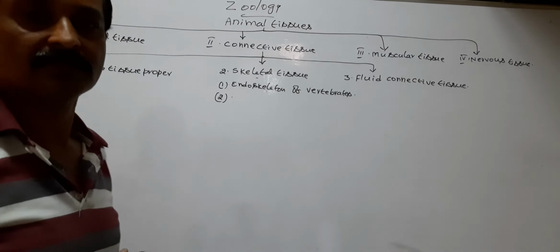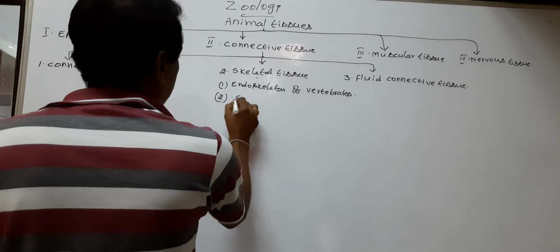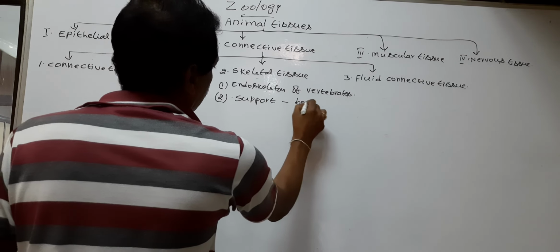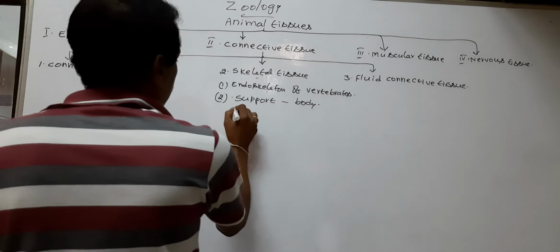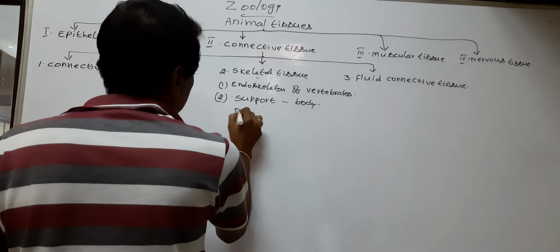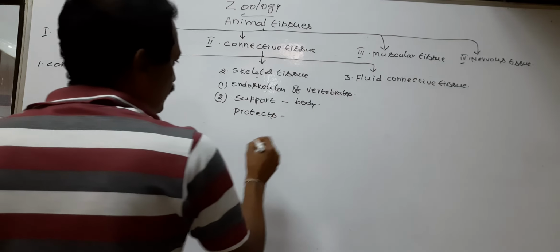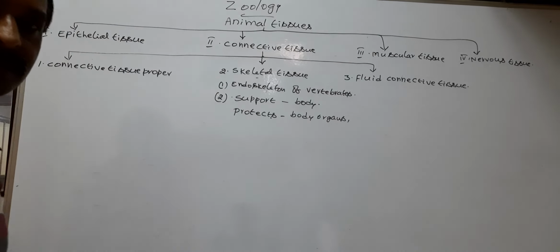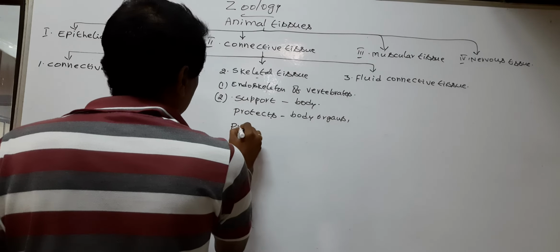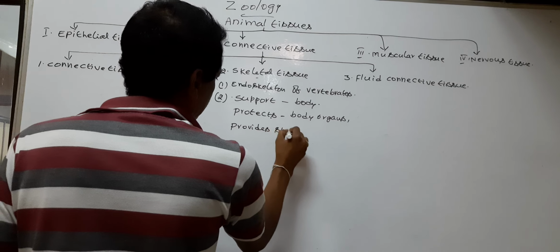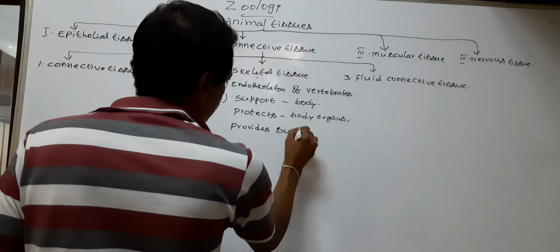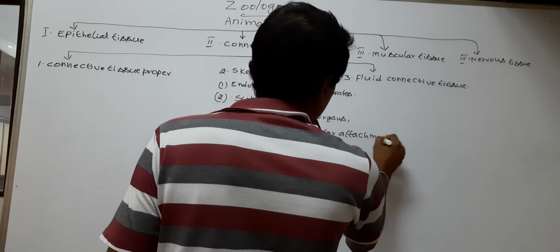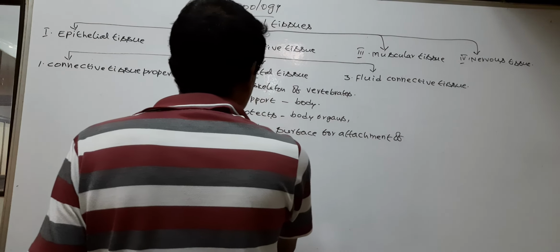Next, skeletal tissue gives support to the body, protects the body organs, and provides space or surface for attachment of muscles.